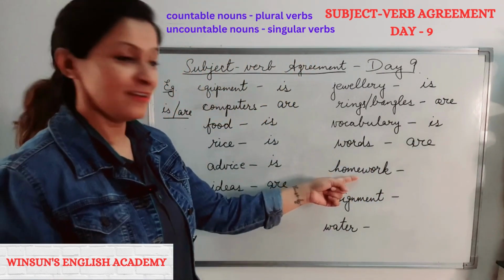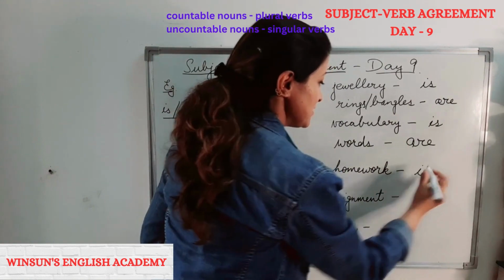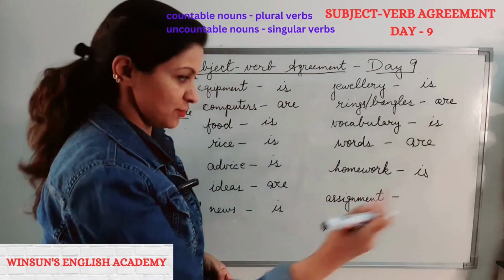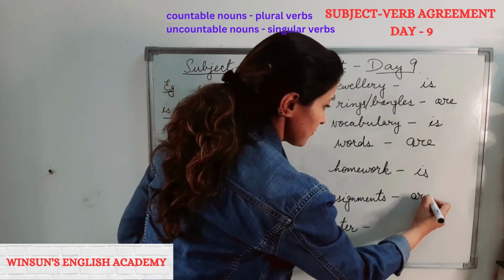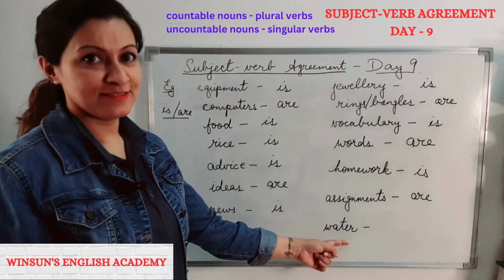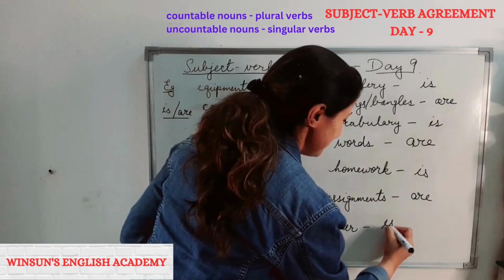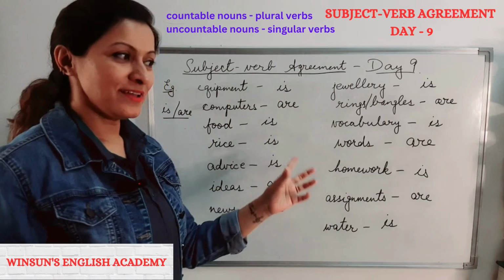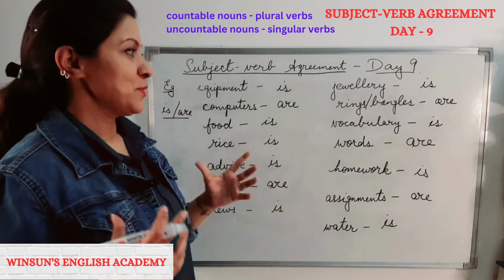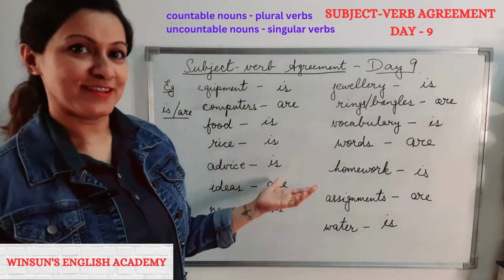Homework. Is. It's uncountable. It's never homeworks. Okay. Assignments. Are. Water. It's uncountable. Is. Whenever I hear this word, I don't know why these lines come to my mind. Water, water everywhere, not a drop to drink.